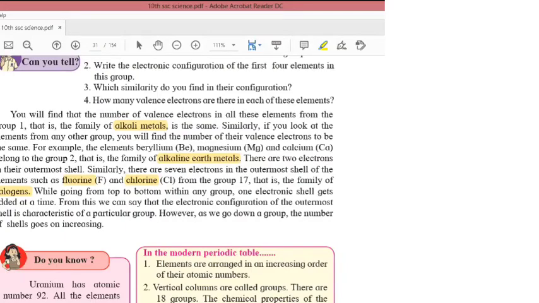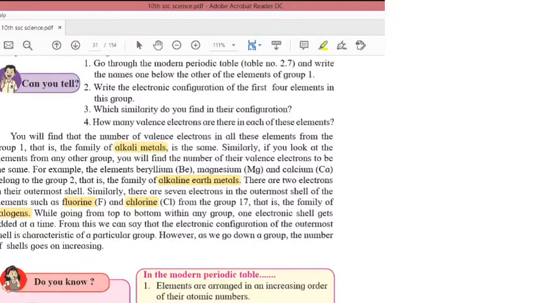Group 2 is known as alkaline earth metals. Group 17 is known as halogens. And group 18 is known as noble gases.